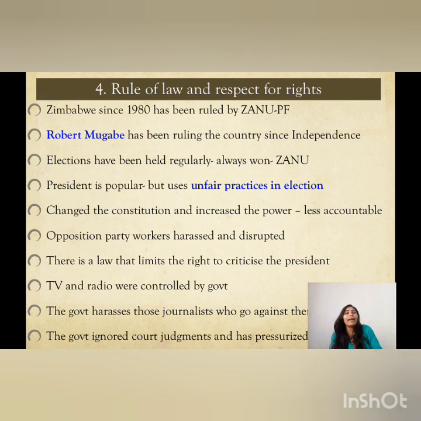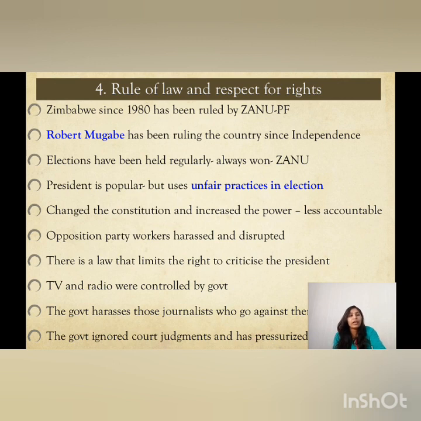Rule of law and respect for rights. Over here I told you the example of Zimbabwe, where there is one party called ZANU-PF. Robert Mugabe was ruling for many years, and they were not following the rules and regulations laid down by the constitution. They started a lot of wrong practices.